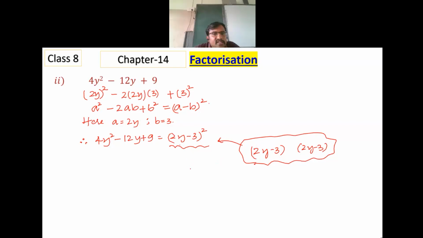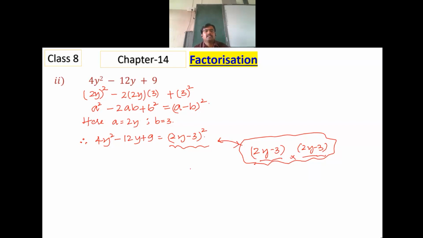In regrouping of terms, you will write factors differently. Here we should write 2y minus 3 multiplied to 2y minus 3. If you write the same term multiplied twice, it's the same as 2y minus 3 whole square. Both are the same.